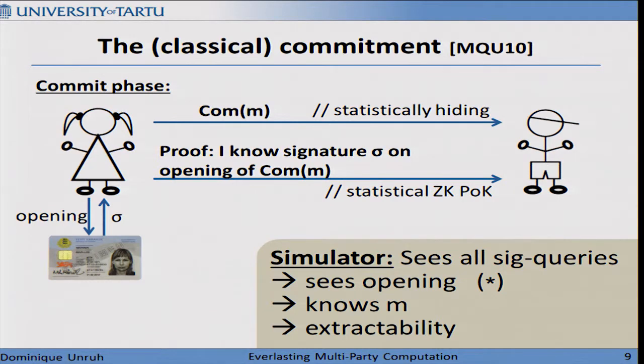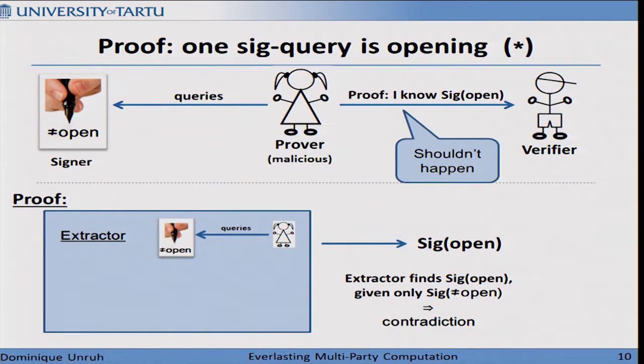But the tricky thing now turns out to be this implication. Seeing all signature queries means seeing the opening. Why? So the crucial fact that we have to use here is that if you have a malicious prover who has access to a signer that signs everything except an opening, then it is not possible to send a proof that the prover knows a signature on an opening. Alice can't prove that she knows something she can't sign. Seems intuitive, and the classical proof is the following.